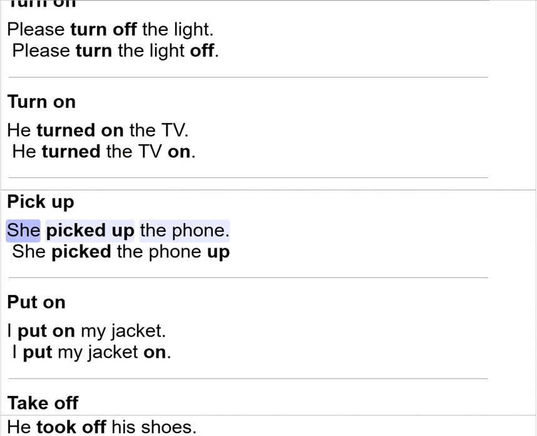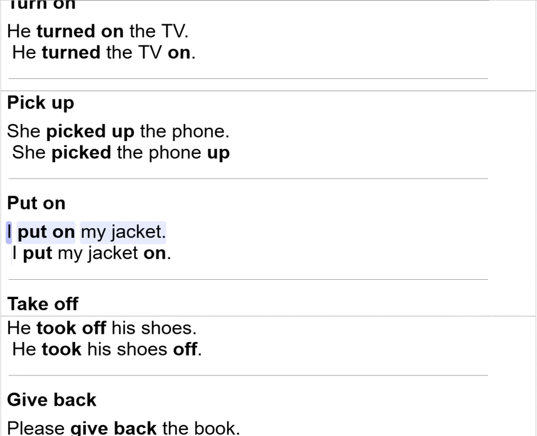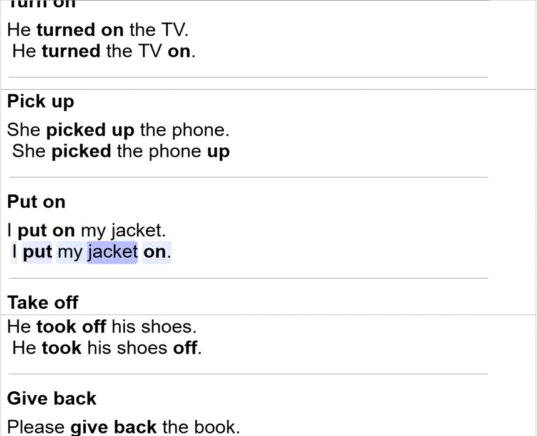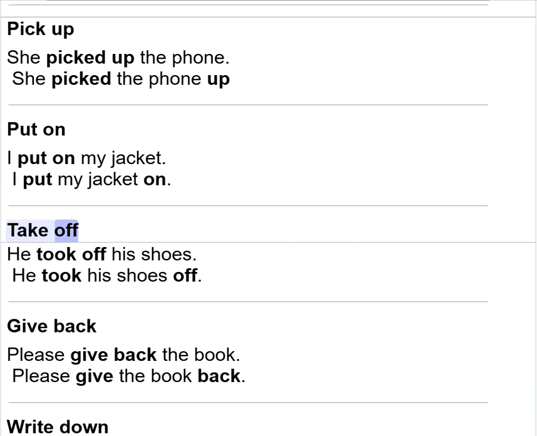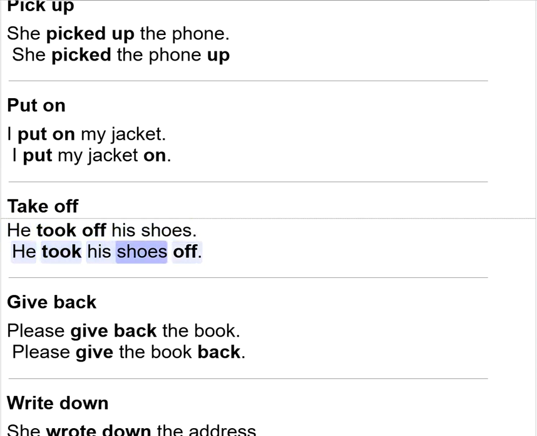Pick up. She picked up the phone. She picked the phone up. Put on. I put on my jacket. I put my jacket on. Take off. He took off his shoes. He took his shoes off.